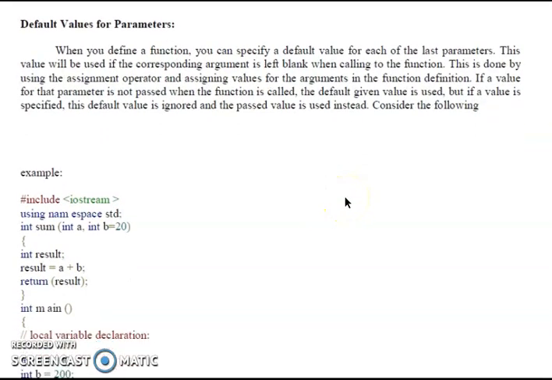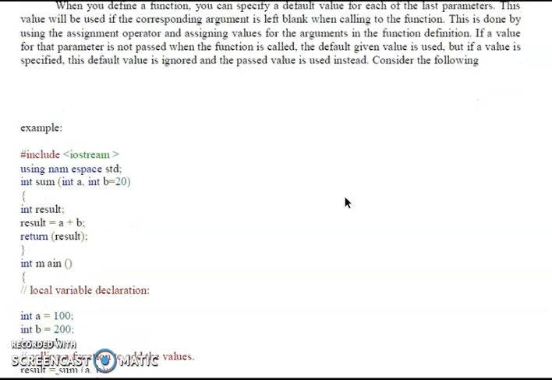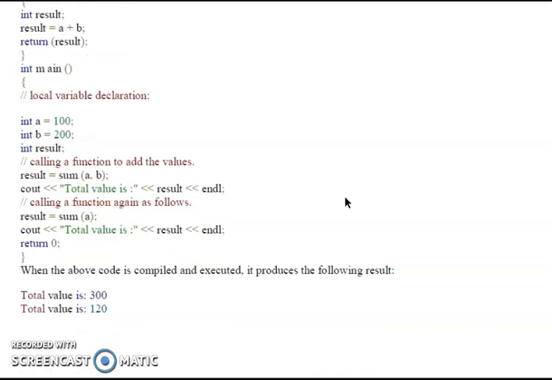And what is the default value of a parameter? When you define a function, you can specify a default value for the last parameters. This value will be used if the corresponding argument is left blank when calling the function. If a value is specified, the default value is ignored and the passed value is used. Consider the following example.